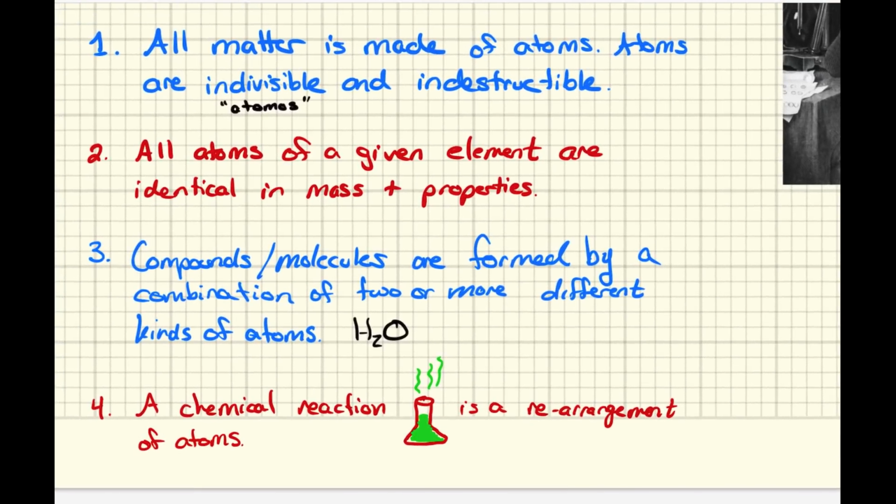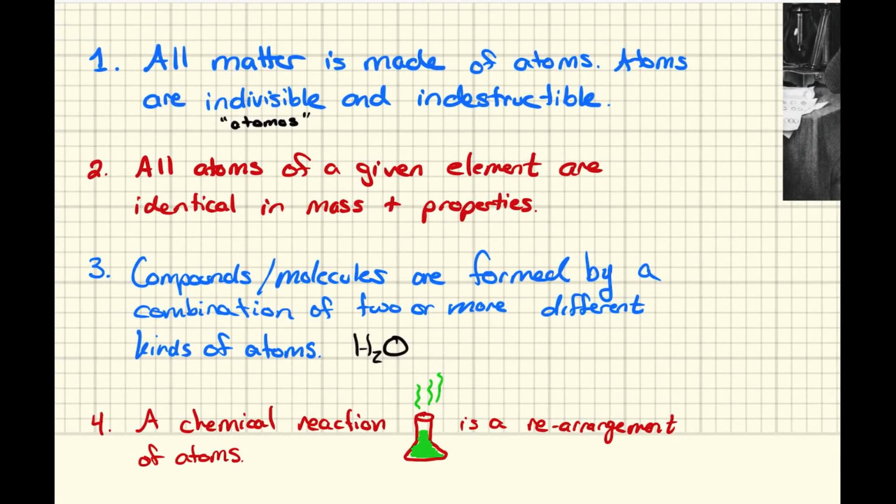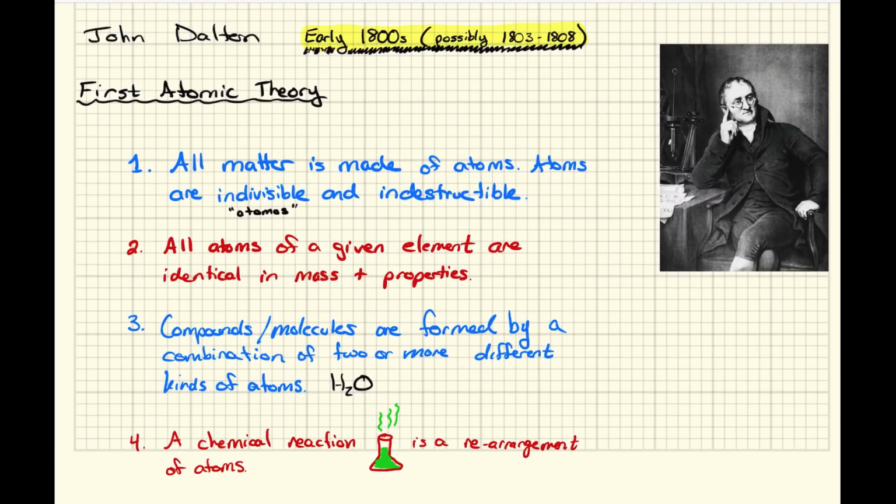And we also went over this in class. First of all, that these atomos exist, right? And that atoms of a given element all share the same mass and properties. We're going to talk about that in just a second. And then there's this idea that you can combine them to form all sorts of neat things. And last but not least, in chemical reactions, they rearrange themselves. So this is the basic atomic theory, and we're going to keep coming back to this and looking at how it changes as new discoveries come into play.